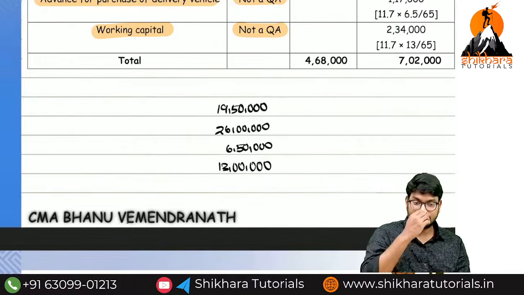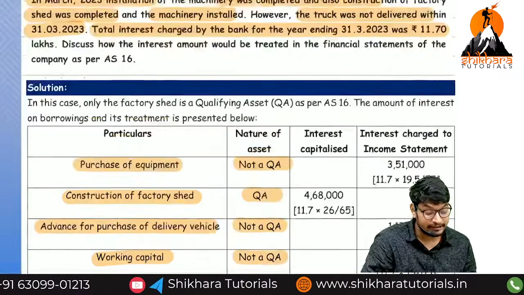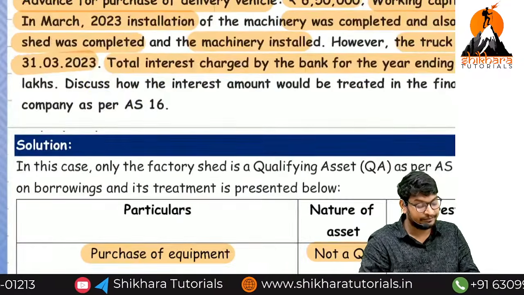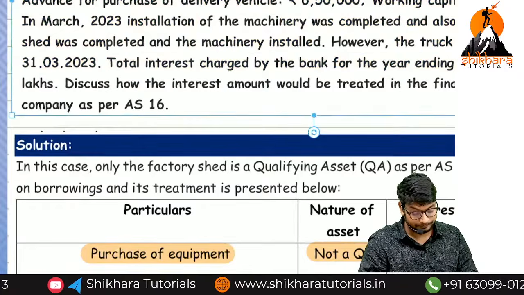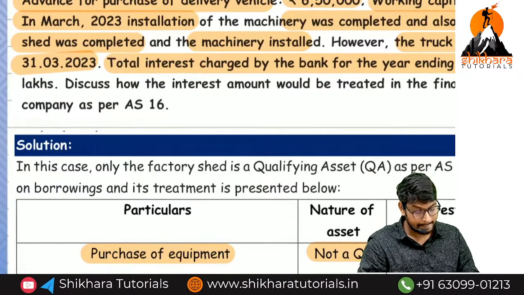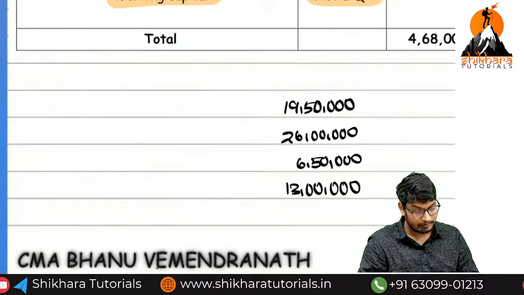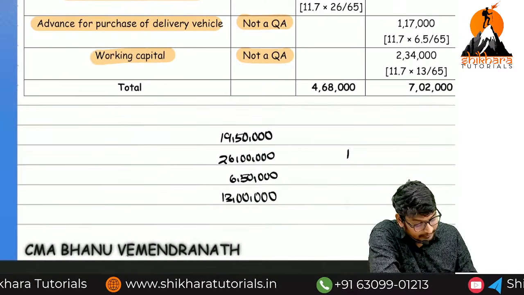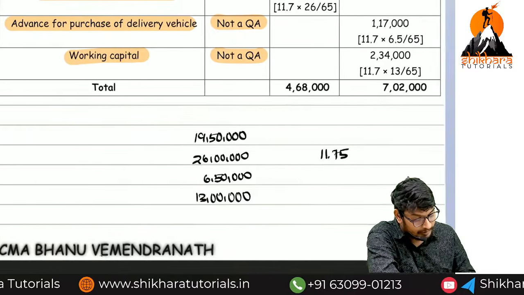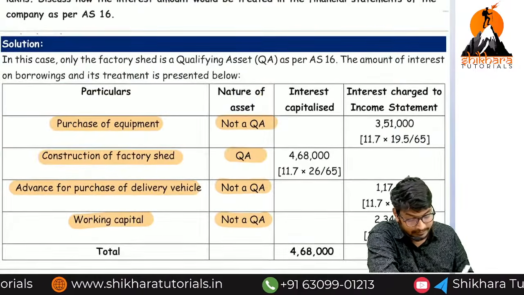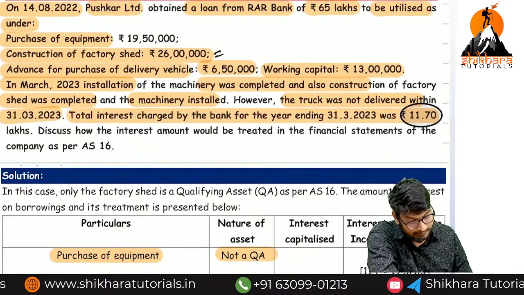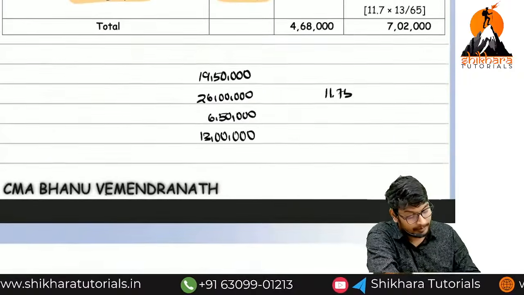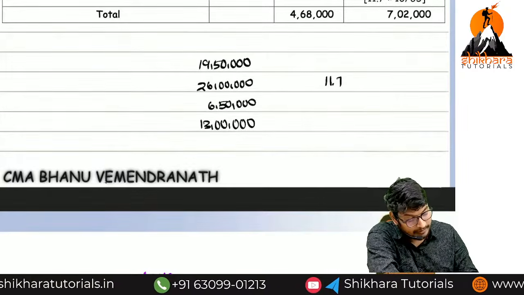So these are the four amounts we have taken. The total interest is 11.7 lakhs.